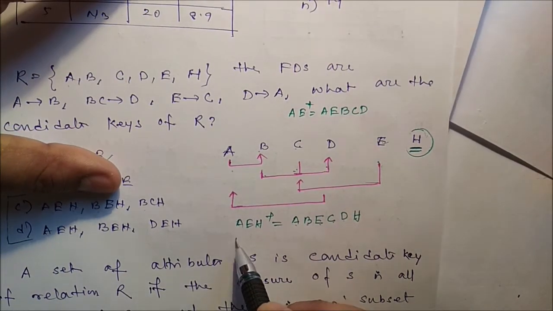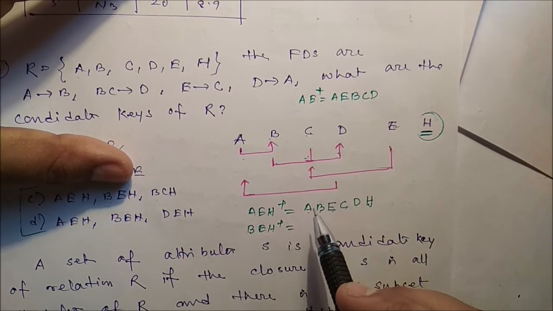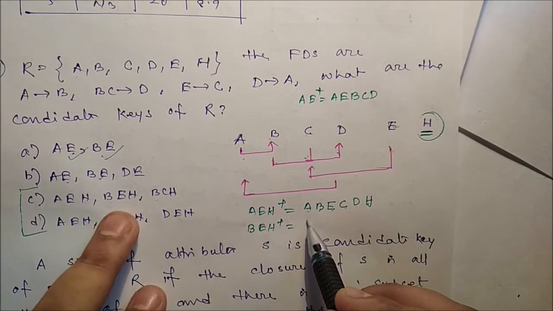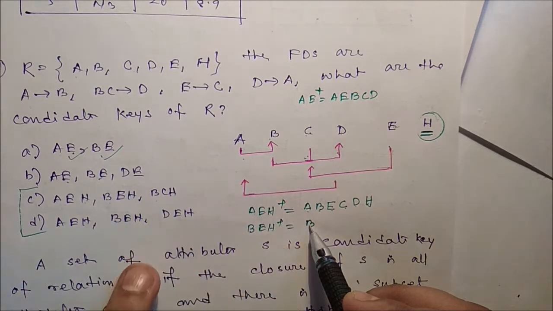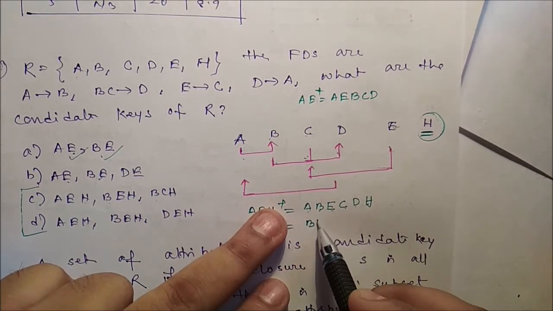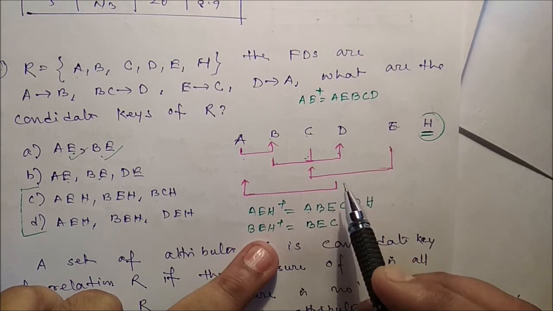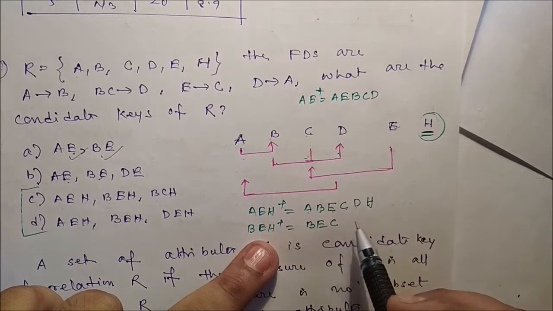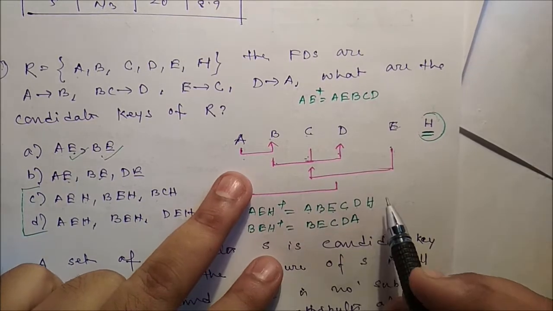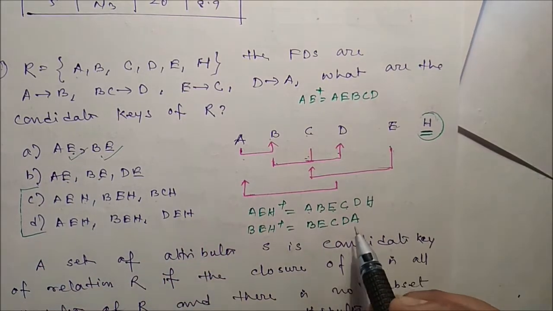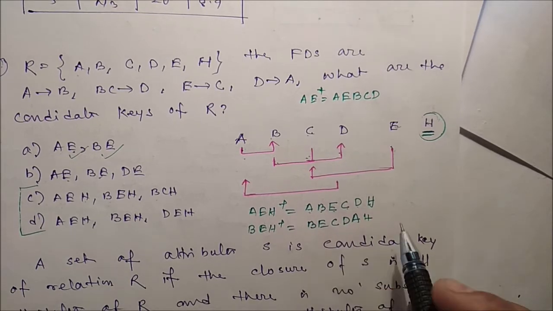Simultaneously, we can identify whether BEH is there or not. So for BEH, from B we can identify nothing. Then we have E. So using E, we can identify C. And from BC, we can identify D. From D, we can identify A. And from A, we can identify B. So A, B, C, D, E, H is already there. Okay, so it is also true.